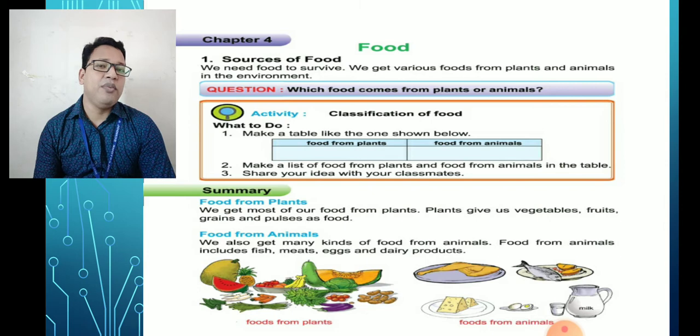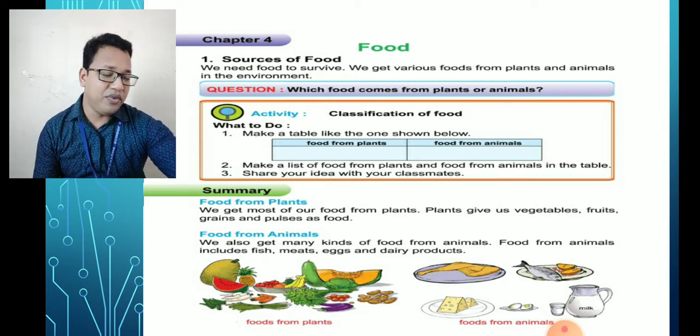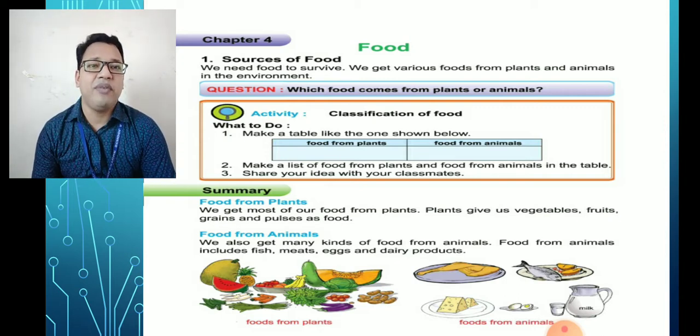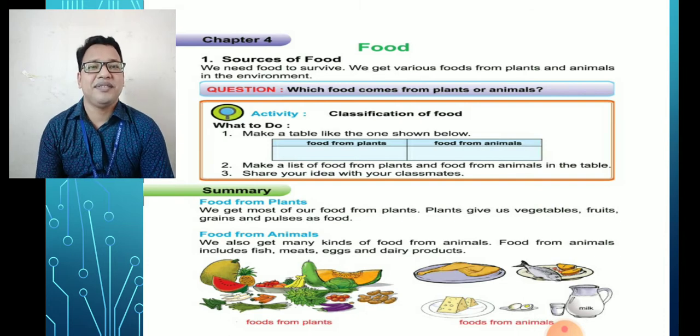Now take your book, all of you, and fill up this one. I'm waiting. Observe which foods are from plant source and which foods are from animal source. This is an activity, you have to do it. So do it, all of you.